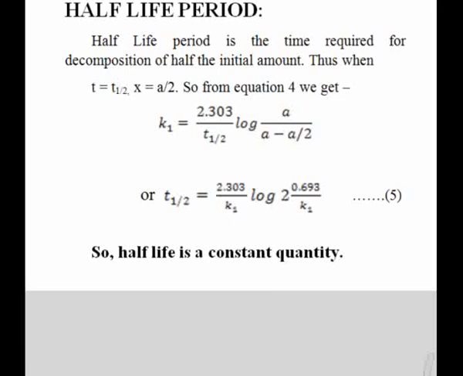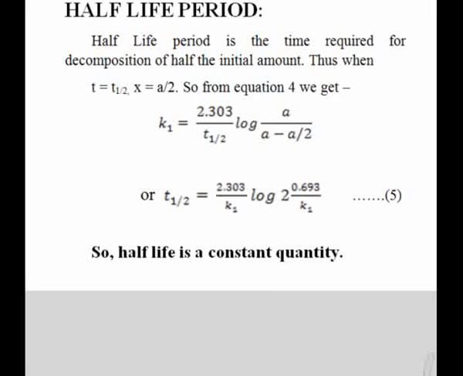According to the definition of half-life period, t equals t half and a minus x equals a by 2. After t half time, concentration of reactant remains half of the initial.